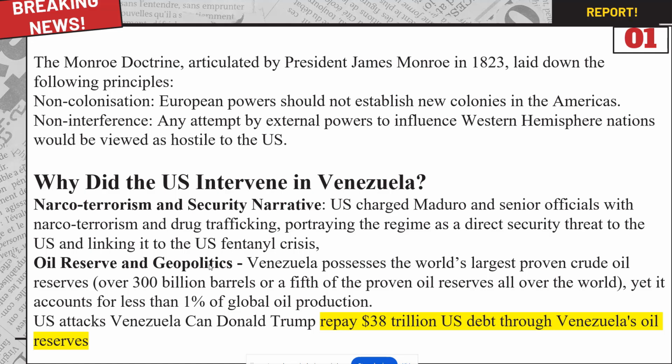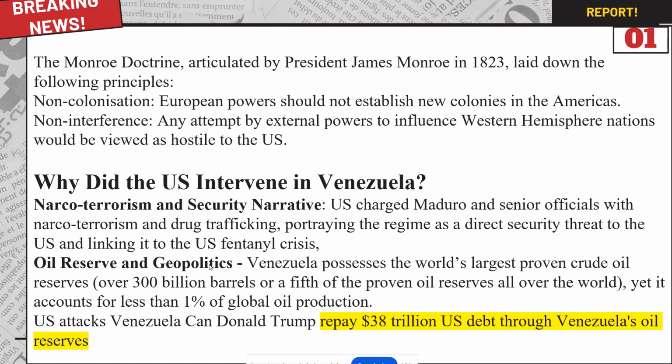And also why this attack is important, because the US, though being the superpower, has $38 trillion in debt. If the US is able to have control over Venezuela, it has control over their oil reserves at the same time. And when they have control over their oil reserves, it is easy for them, I will say, to clear off their debt, which can be done very easily. When the US intervenes in Venezuela, they will trade that oil in US dollars, which is going to pay the debt for the US in a very easy manner.